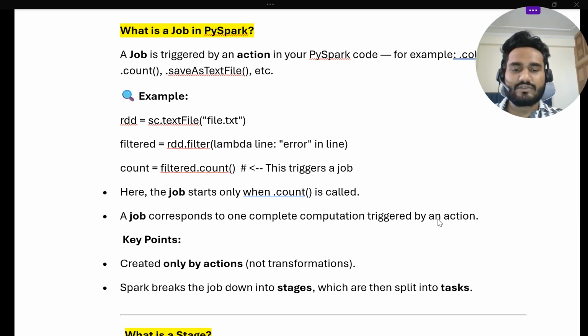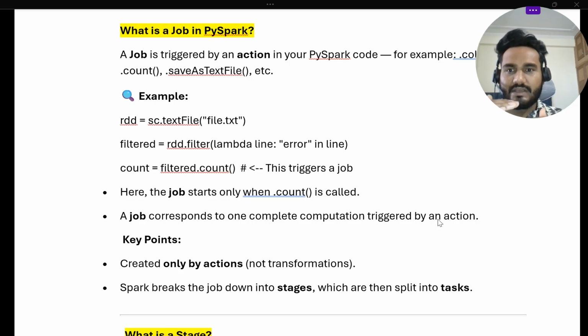Spark breaks the job into different stages, and each stage has different tasks. So the hierarchy is: the top layer is the job, then the job is divided into different stages based on the transformations, and then the tasks are based on the partitions. Suppose there is a PySpark file like example.py. If there is an action, it will trigger a job.